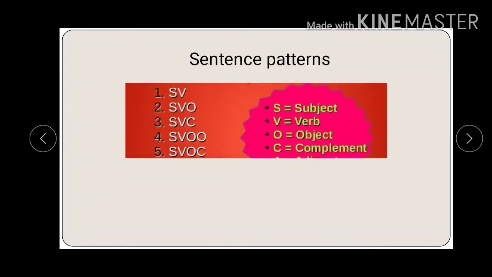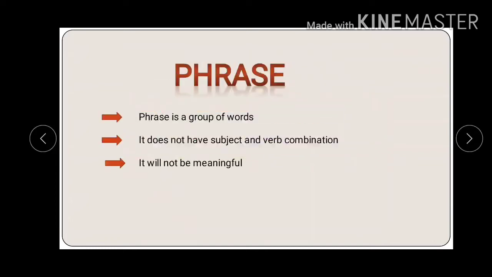It's that it does not have a subject and verb combination. Now, in the previous slide, I showed you that these are the common sentence patterns. At least it should have a subject and verb. But here we read in phrase that it does not have a subject and verb combination. So will the sentence be meaningful, or will the phrase be a meaningful one? No, it will have no meaning. So phrase is a group of words. It does not have a subject and verb combination. Therefore, it will not be meaningful.